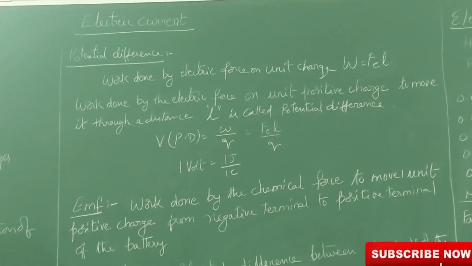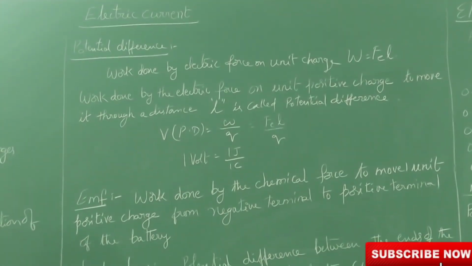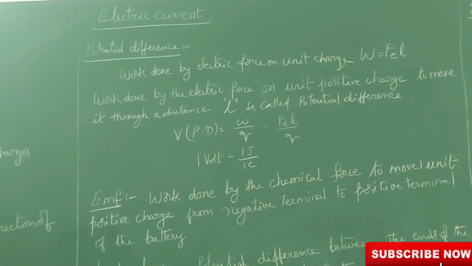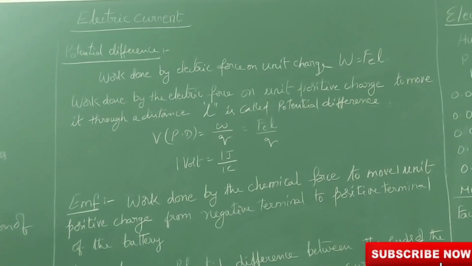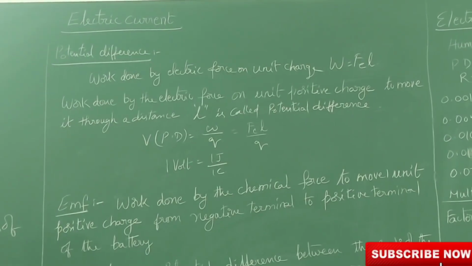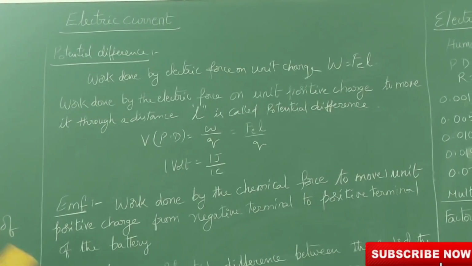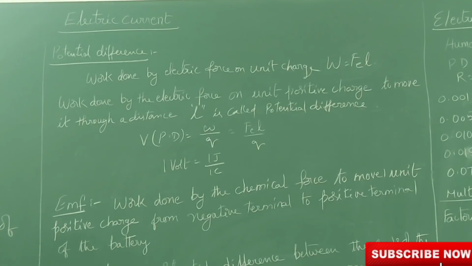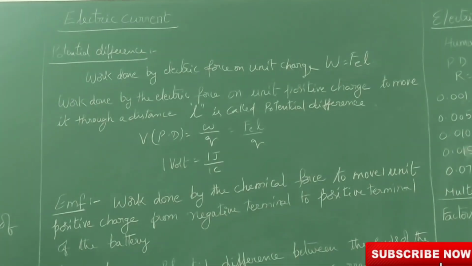Next, EMF, electromotive force. Suppose as the source of electricity we are using batteries in a circuit. In a battery, chemical energy is converted into electrical energy.